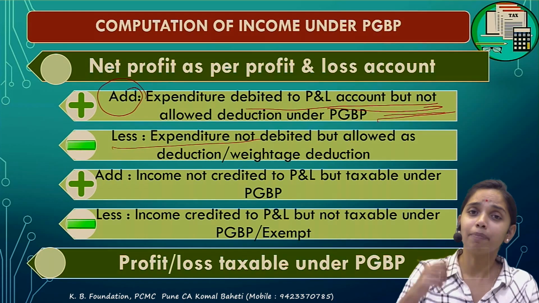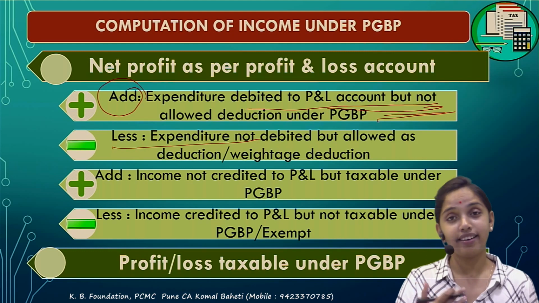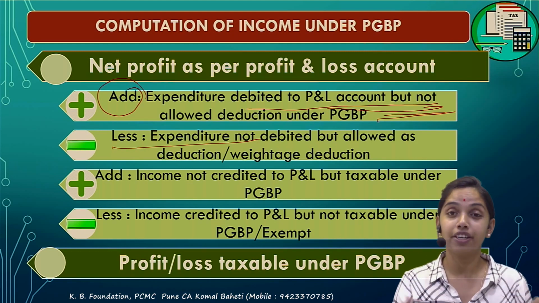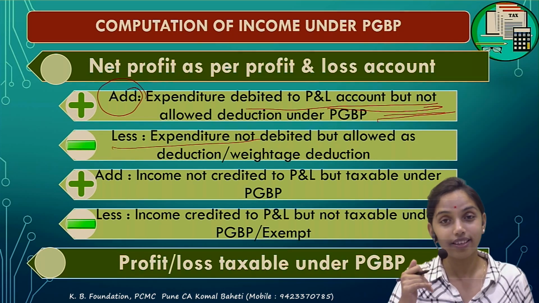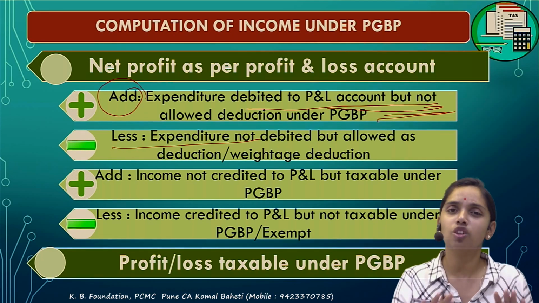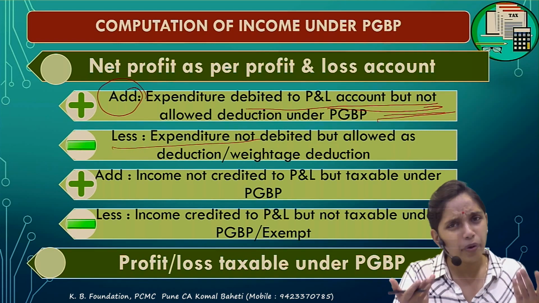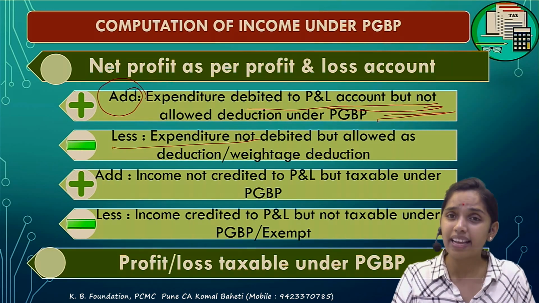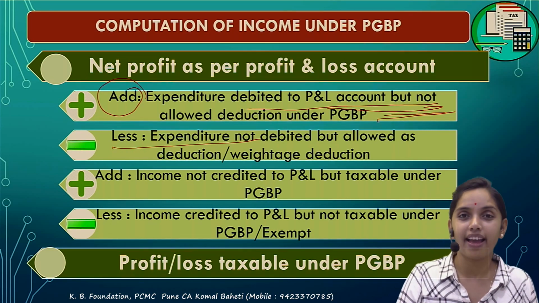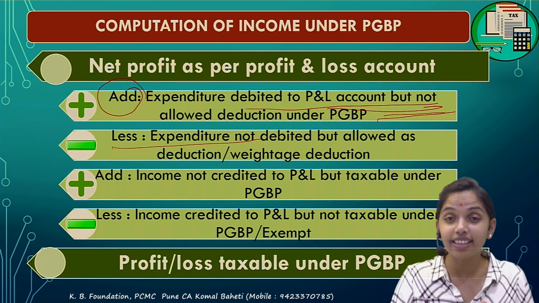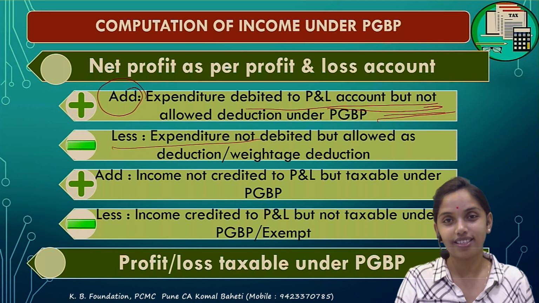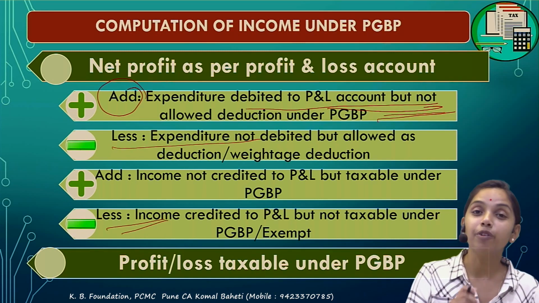Next, income credited to P&L. For example, I received a dividend that has been credited to P&L, but that is not to be taxed under the PGBP. That is to be taxed under income from other sources. Correct? So such income which is not to be taxed under the PGBP, or it could be exempt, like agricultural income, which is exempt but has come in the credit of P&L, so it has been included in my net profit calculation, but it should not be taxed under the PGBP. So I should reduce such income, so less. Are you clear with this add and less?